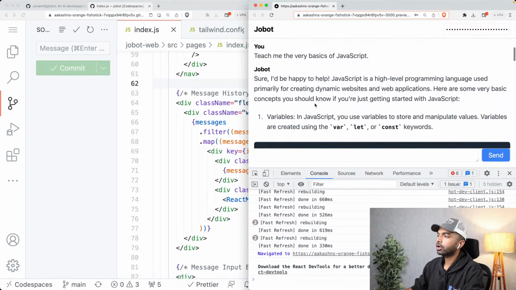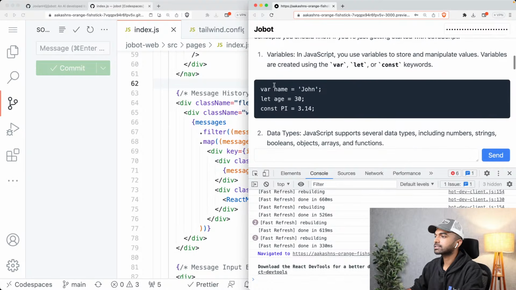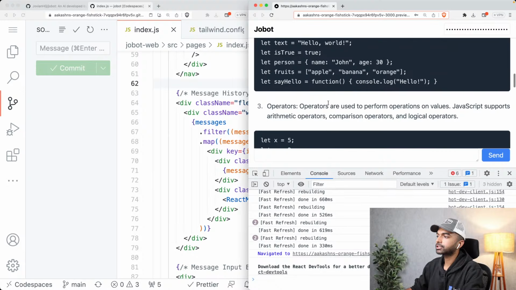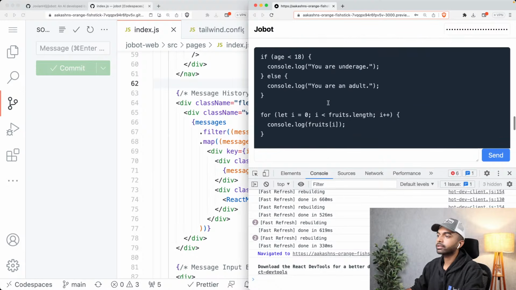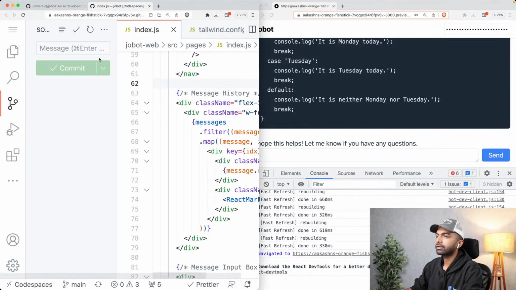You can see here, sure, I'd be happy to teach you JavaScript, a high-level programming language for creating dynamic websites. Here are some basic functions. Variables are such and such, data types are such and such, operators are such and such, functions. Wow, this is a pretty detailed tutorial already, and I hope this helps. Let me know if you have any questions, and you can keep moving forward like that. Okay, so that is the basic setup.